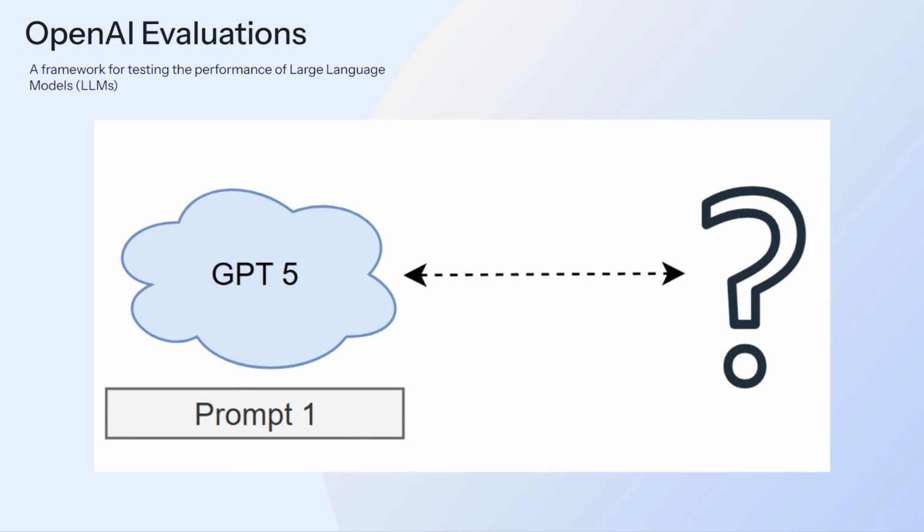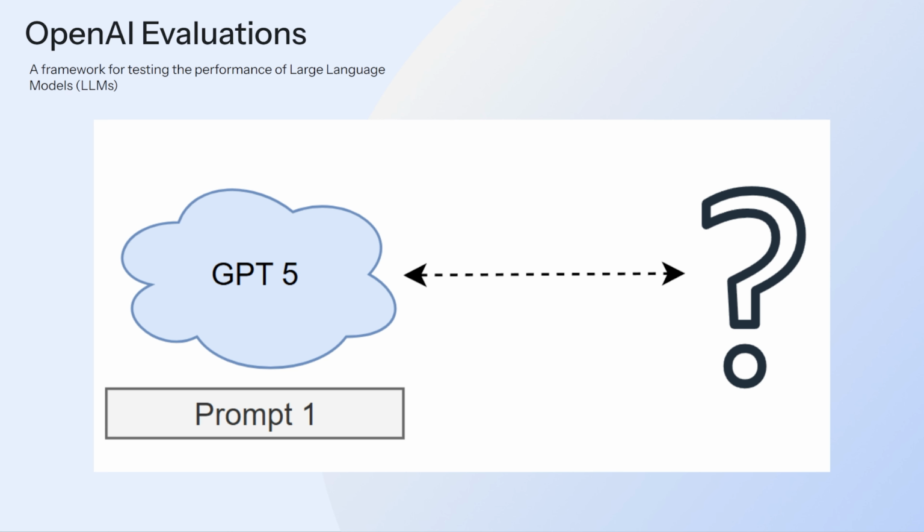This time we're going to be talking about the OpenAI Evaluations Framework. Evaluations, or evals, is a framework for testing the performance of large language models that you use in your software. What I mean by that is OpenAI provides all these models that we can use through their APIs, such as GPT-5 at the time of recording, GPT-4, 4.1, 4.0, O3, O4 mini, all these kinds of models, right? So you can use them in your software. You just take the model, give it a prompt, send it a message, and then you get a response back.